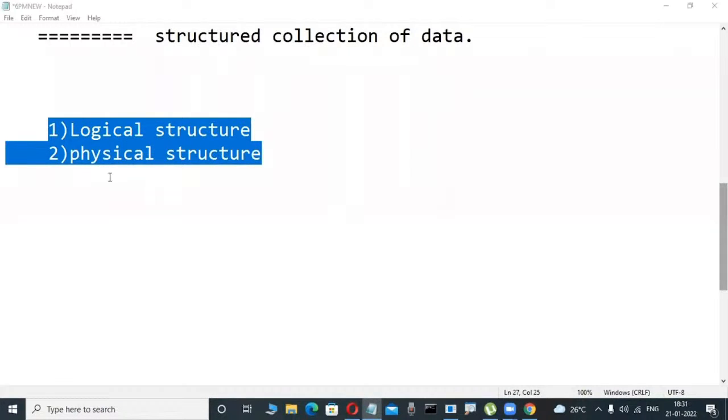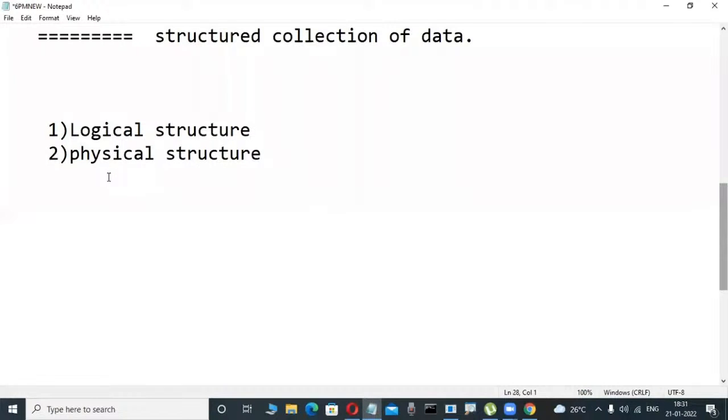Very easy. Suppose you are a Java, Python, or Oracle developer, or a PLSQL developer. We are all basic level programmers. In Oracle or SQL or MySQL, in which structure are we all working? Very good, logical structure. Some fellows are telling logical structure only. What is that logical structure?